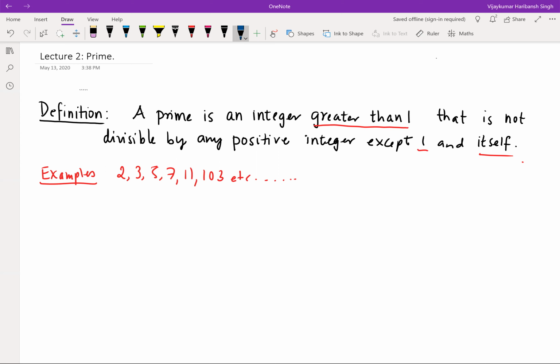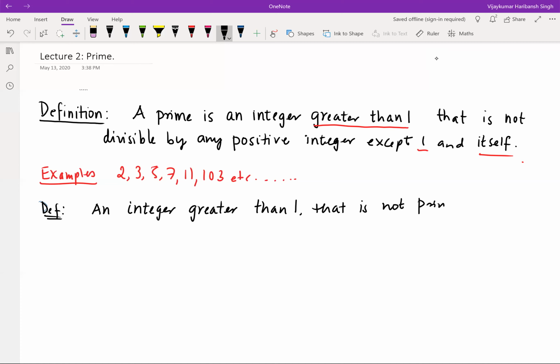So, definition: an integer greater than 1 that is not prime is called a composite number, composite for short. Okay.